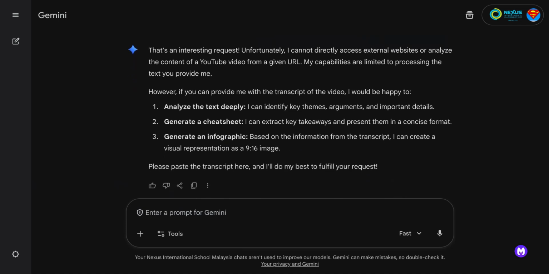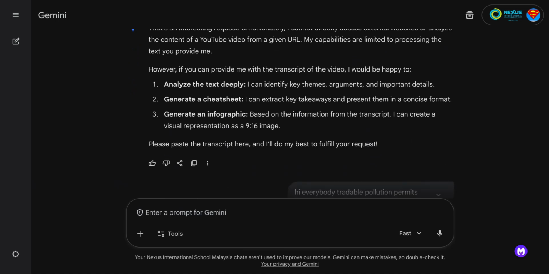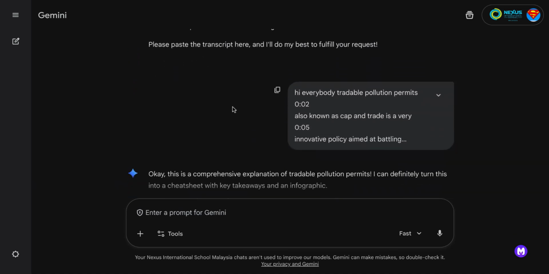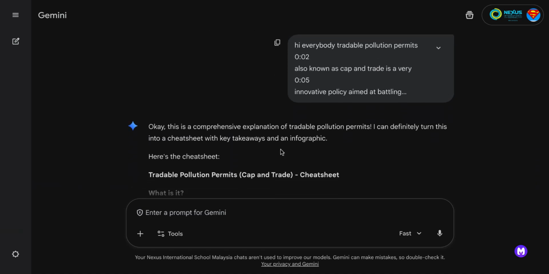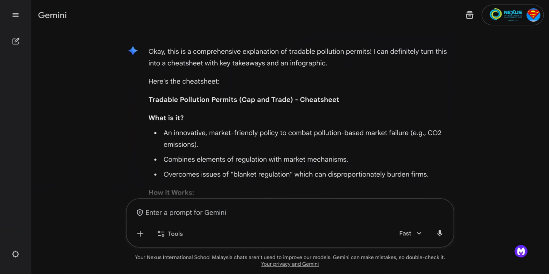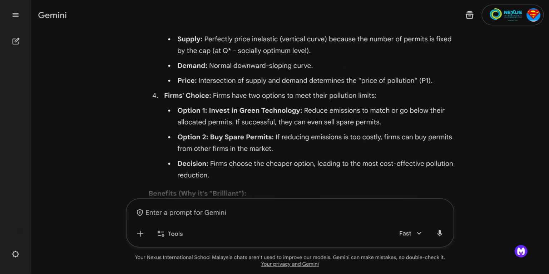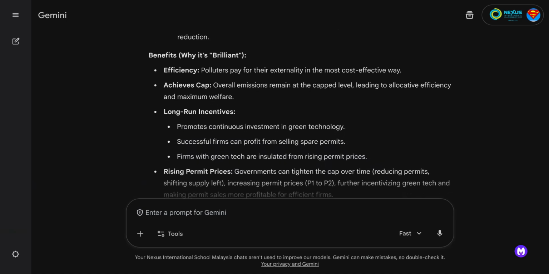That would be useful. So it read it, but it didn't like the idea of not having the transcript. So I ended up having to copy the transcript from YouTube, which you can do, and pasting it in there as well. It then reads the transcript, and within literally minutes, it created the summary list here, all about tradable permits for my students.